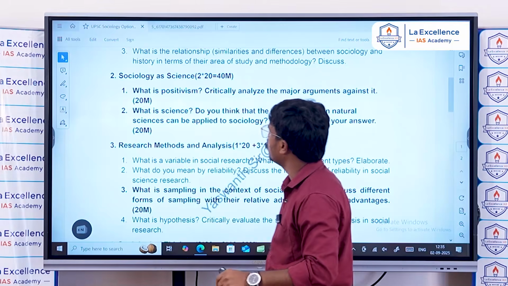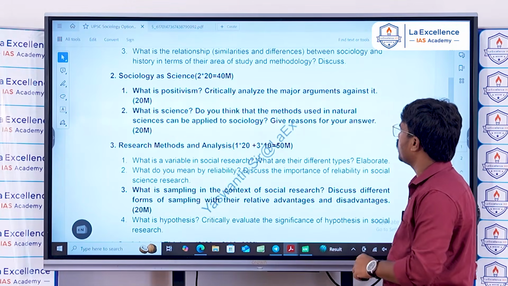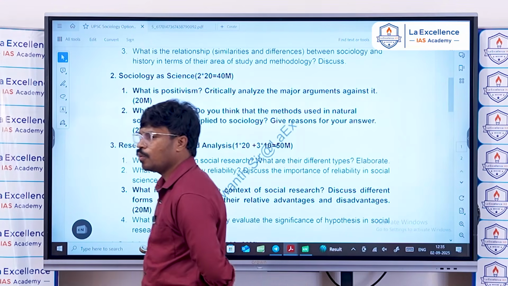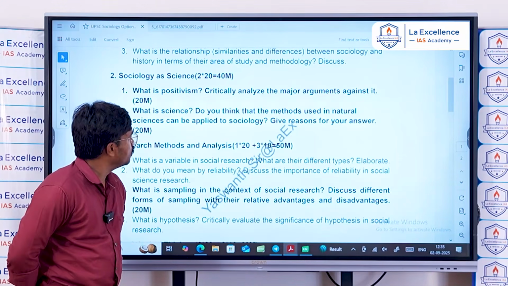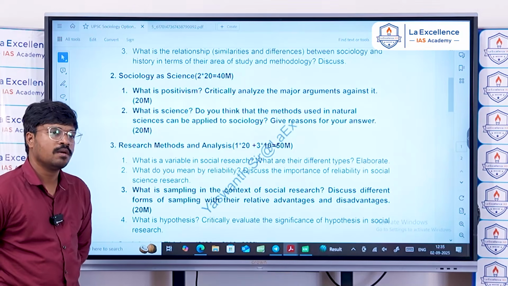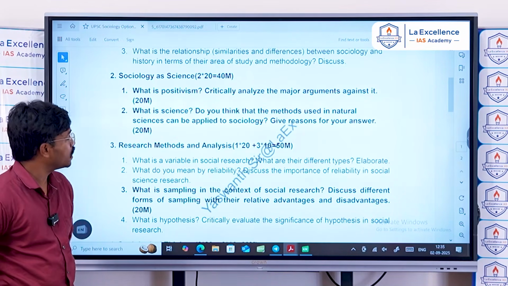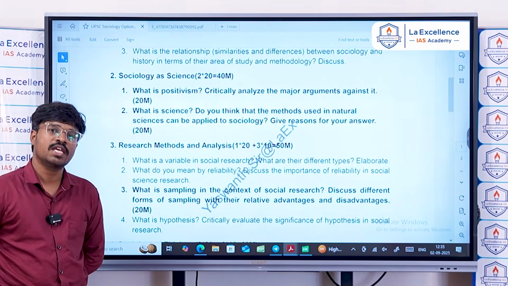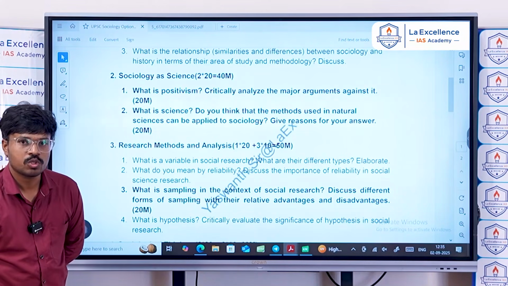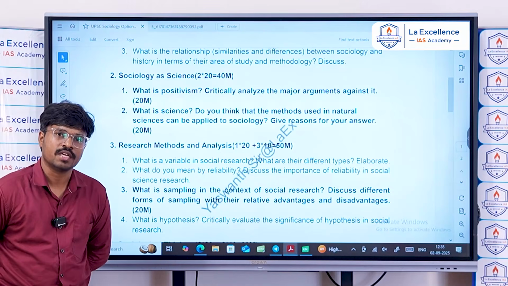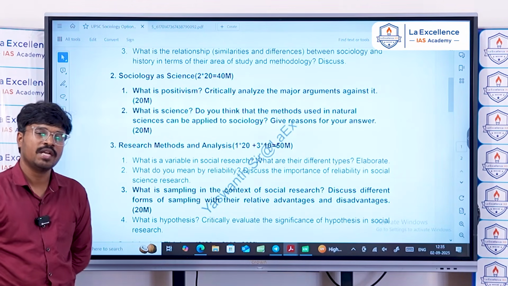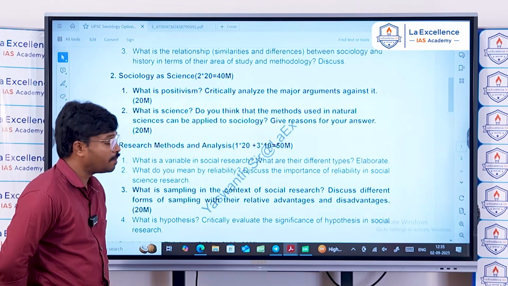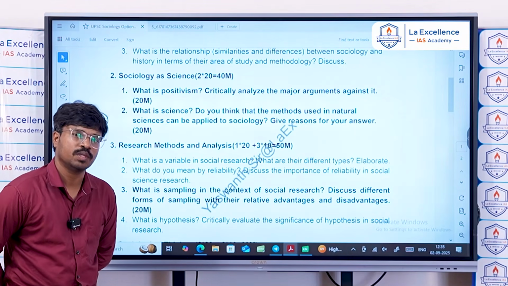So the first question is, what is positivism? Critically analyze the major arguments against it. You know that positivism is an ideology or a perspective in sociology which argues that sociology can be like a natural science. You know that natural sciences are dependent on the cause and effect relationship.